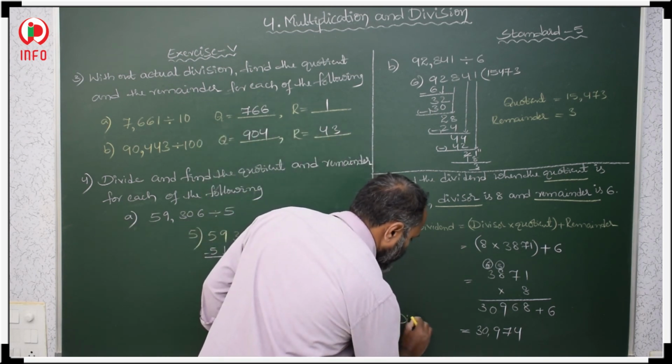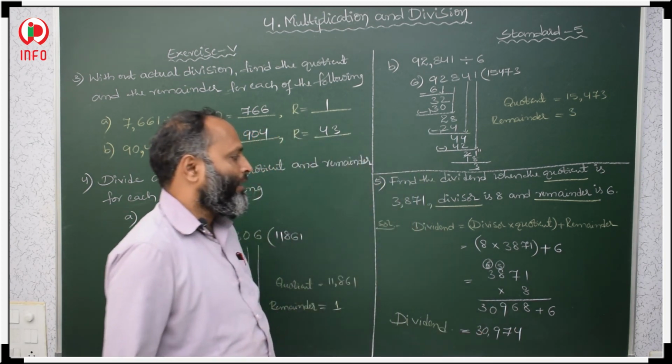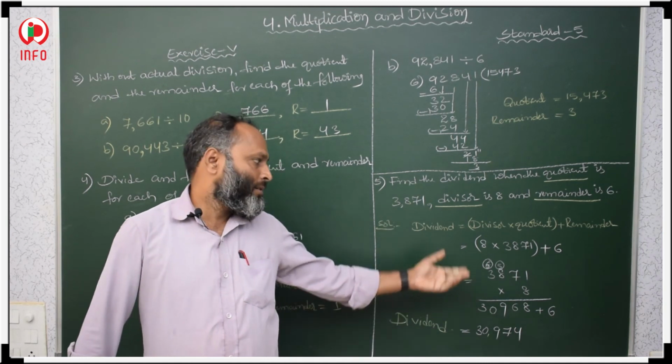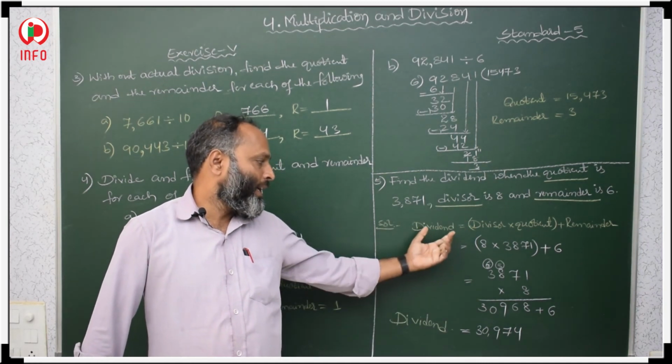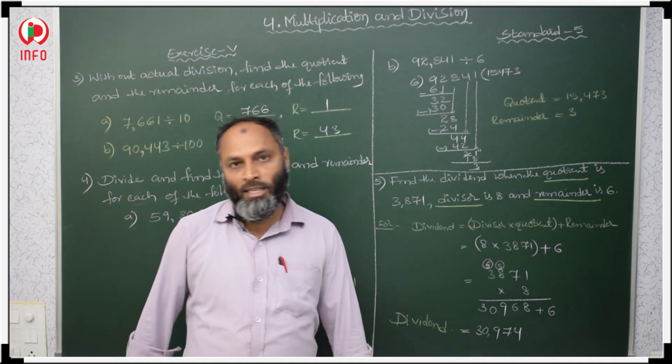So in this way we have to find the dividend. Okay. So this is the formula. Using this formula, we can directly find the dividend if we are given the divisor and quotient as well as the remainder. Okay.